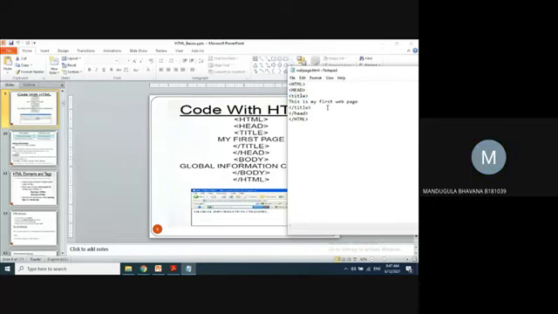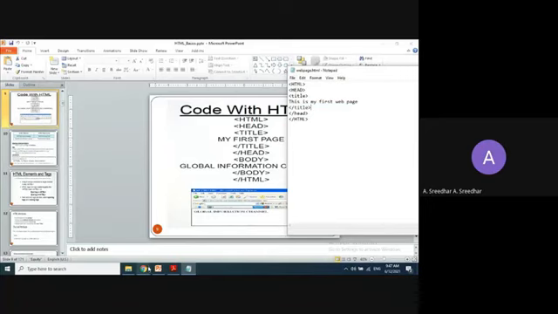Sir, if we open a tag using capital letters and close a tag using small letters, will it work? Yeah, no issues, no problem. You can use either one, or you can use a combination also. Okay, sir. Right? Now just save this.